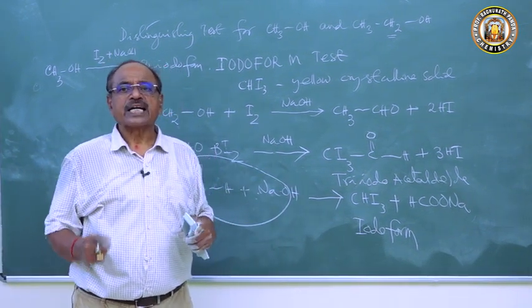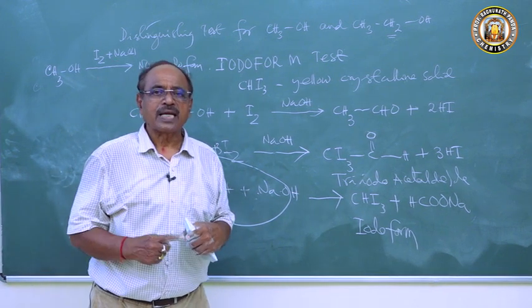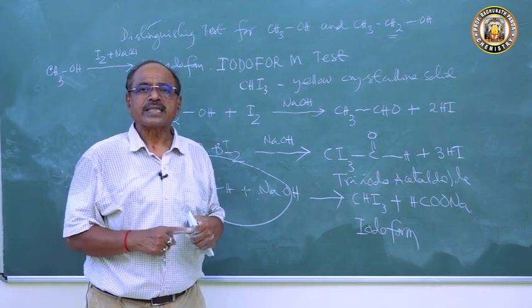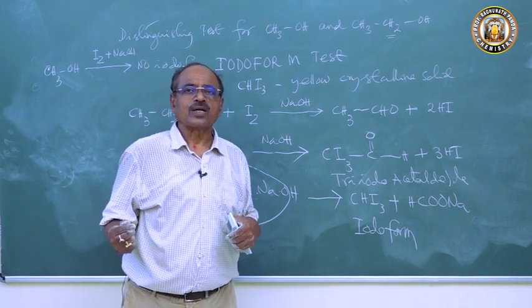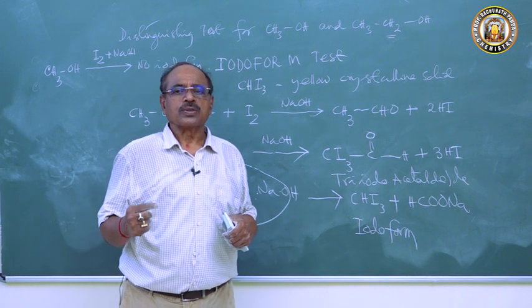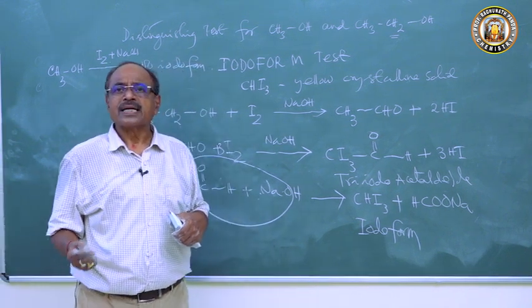Then the question comes, conversion of alcohol, methyl alcohol to ethyl alcohol, ethyl alcohol to methyl alcohol, then conversion of primary alcohol to secondary alcohol to tertiary alcohol. That we will discuss in our next class.